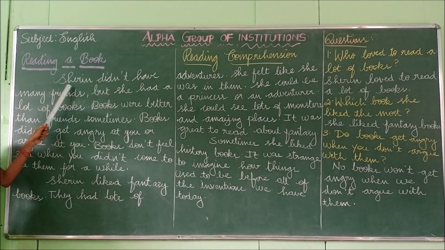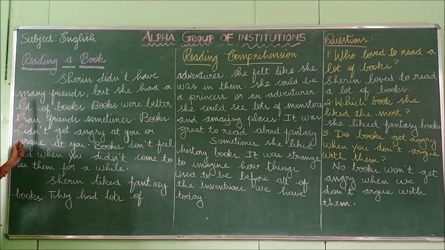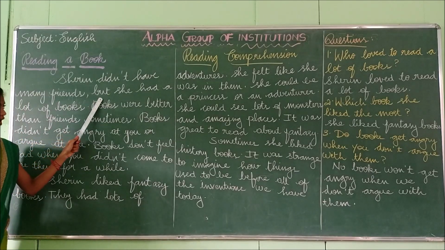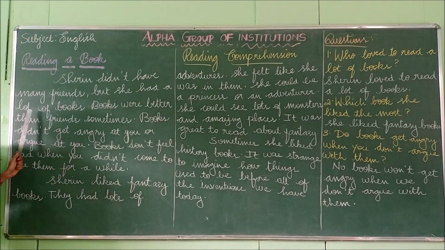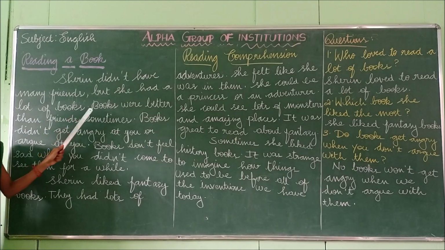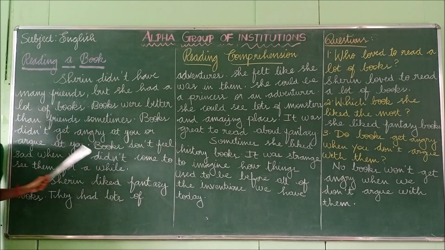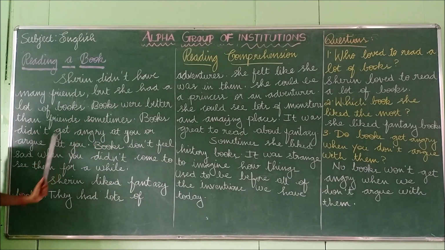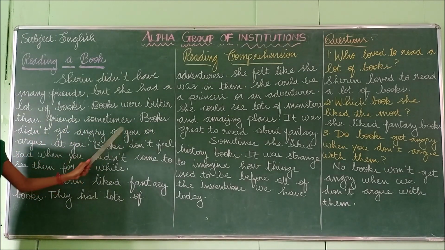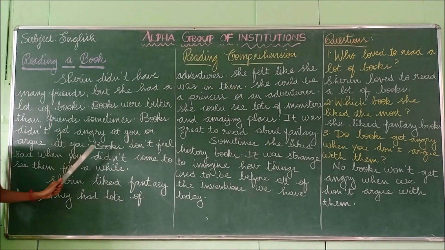Reading a book. Sherin didn't have many friends, but she had a lot of books. Books were better than friends sometimes. Books didn't get angry at you or argue with you.